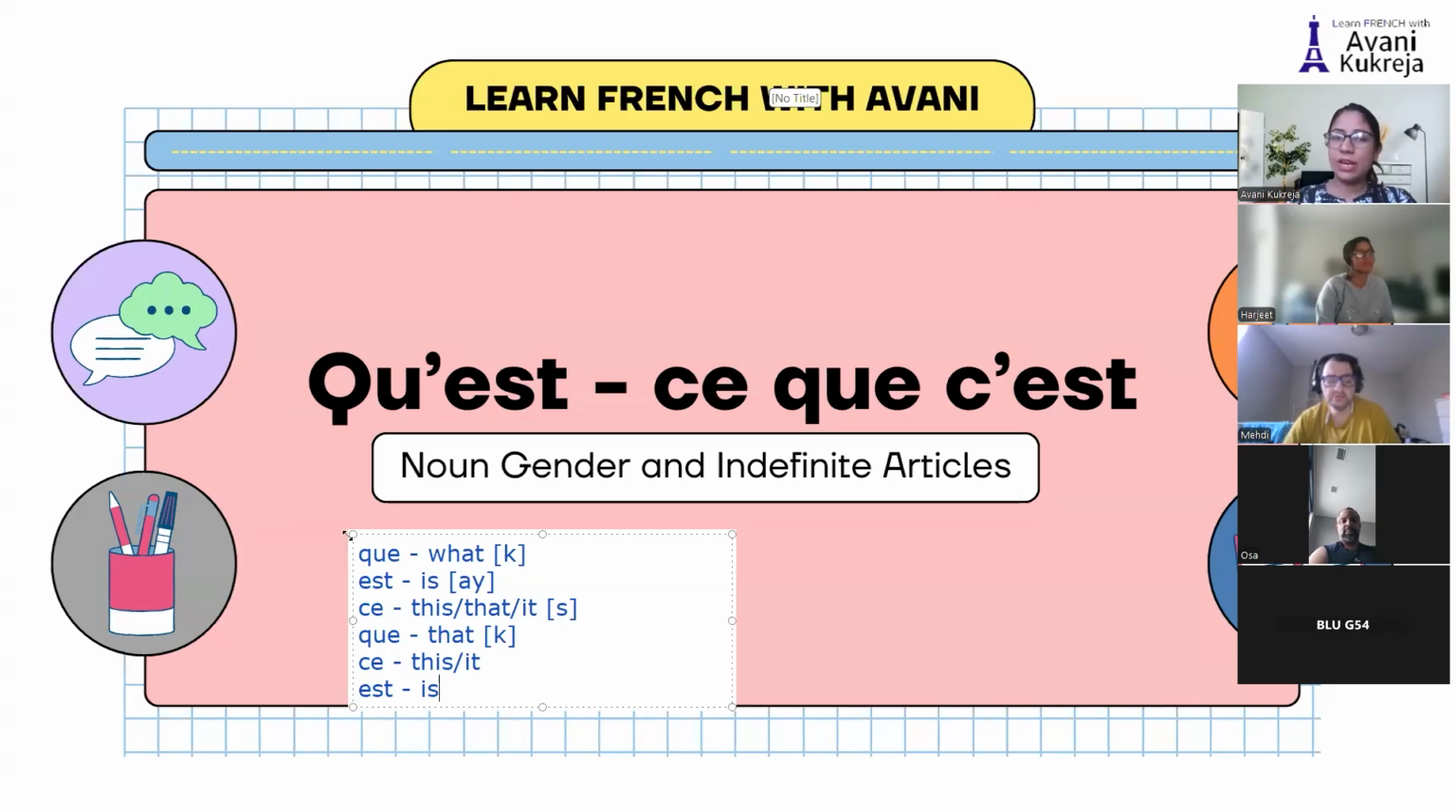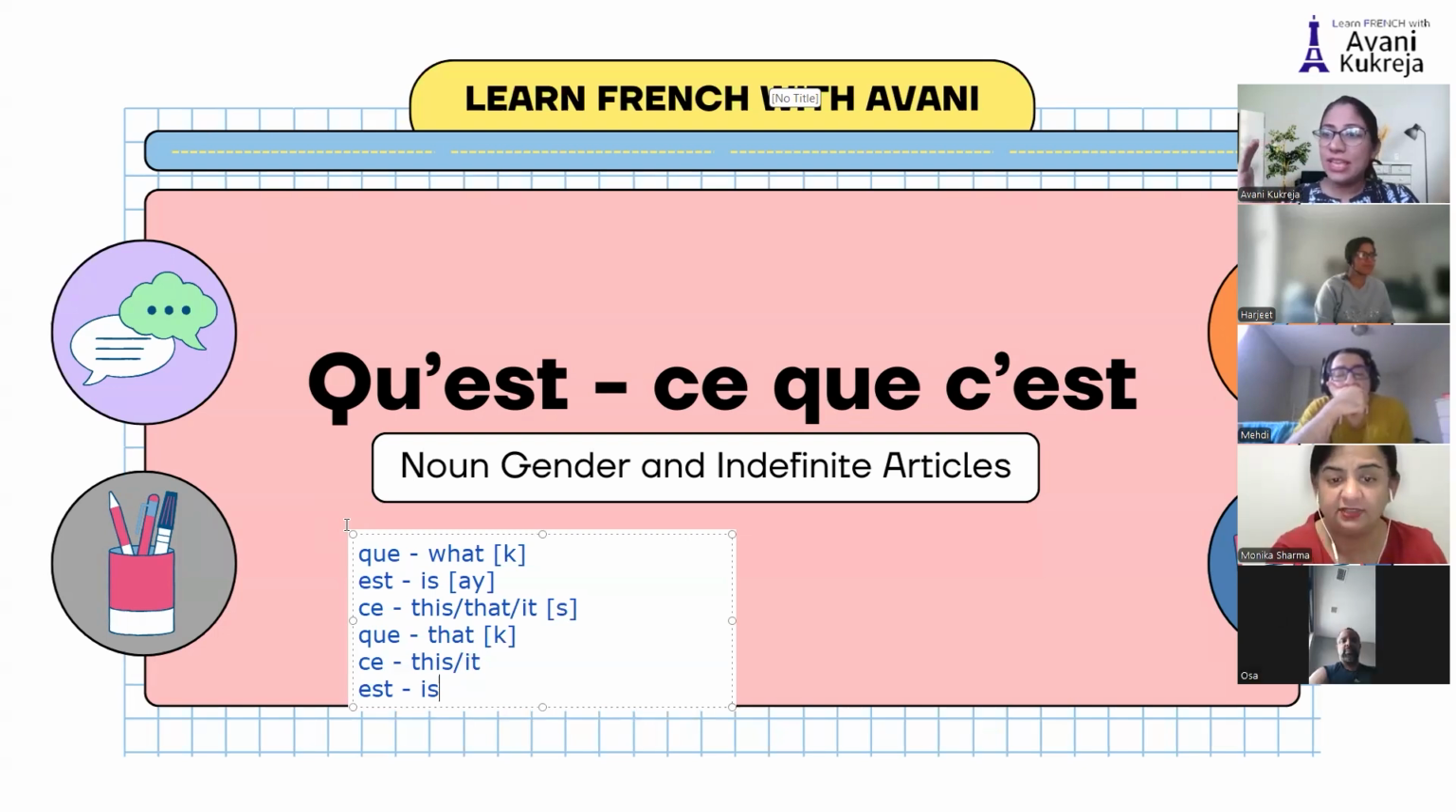Now, what is the meaning then? What is it that this is? Pronunciation remains the same for now. "Ce" pronunciation remains "suh," and this one is "eh." Now, what are we saying then? In English, we say, what is this? But in French, what do we say? What is it that this is? This is how French people make questions.